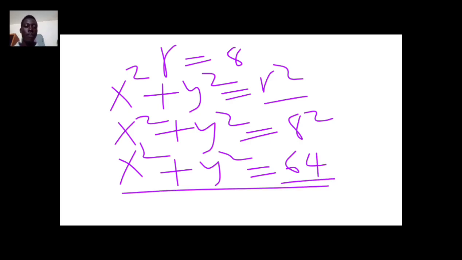This is the end. We will give you one question and you can give us the answer in the comment section. The question is, when you are given r as 2, what is the equation of that circle? Find the equation of the circle whose radius is 2, with the center at the origin.